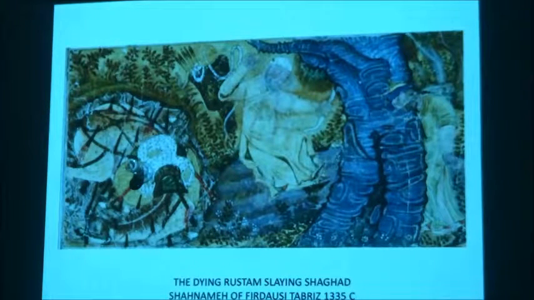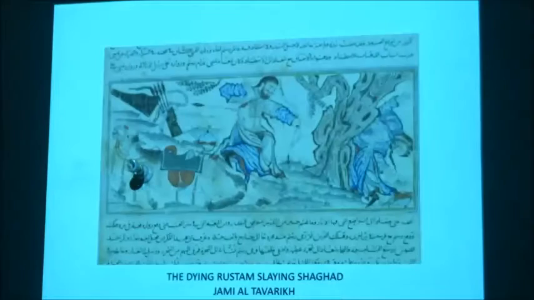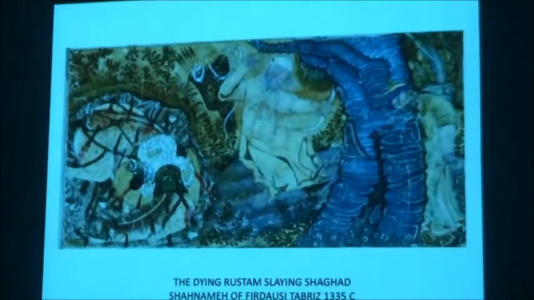I mean, Rustam has been on a horse which has fallen into a pit. So you see this pit very clearly in the early image where the horse is lying down. But in the next image, you see a much more morbid death taking place. So, I mean, the whole tools of visual imagery have been employed in a more dramatic fashion. You see the animal with spears poked through it and it's bleeding. And you see this process of dying that is taking place.